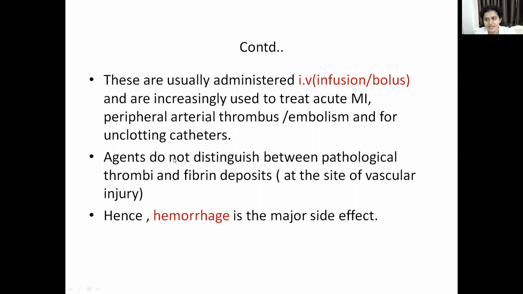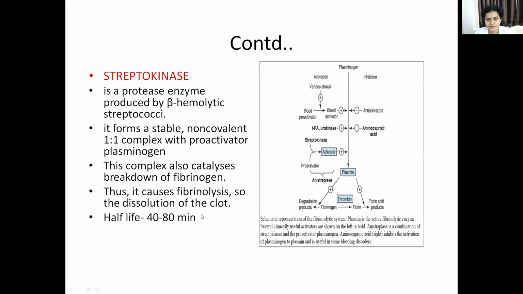The main disadvantage of these drugs, the main side effect, is hemorrhage, that is bleeding. Why so? Because the agents do not distinguish between pathological thrombi and fibrin deposits at the site of vascular injury. So the main side effect of these drugs will be hemorrhage.